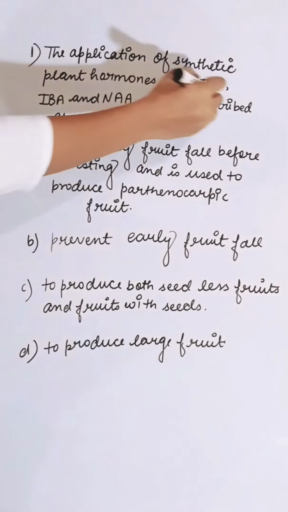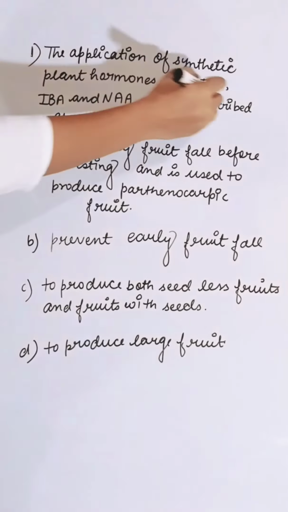Inheritance of skin color in humans is an example of first option point mutation, second is polygenic inheritance, third is codominance, and fourth is chromosomal aberration. Inheritance of skin color is an example of polygenic inheritance. So the correct answer is B.